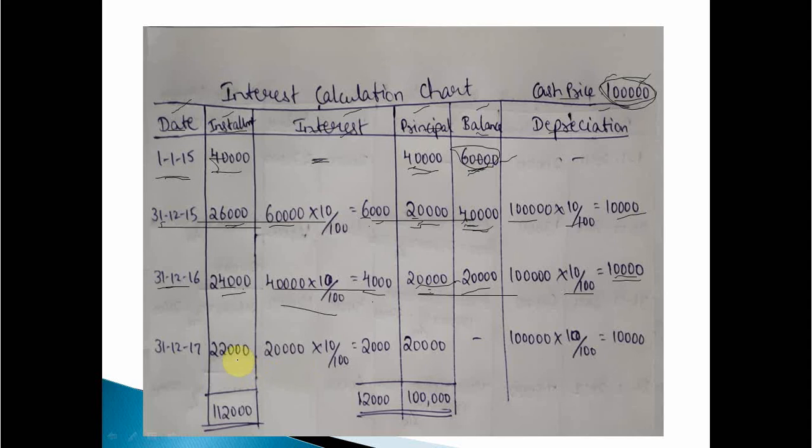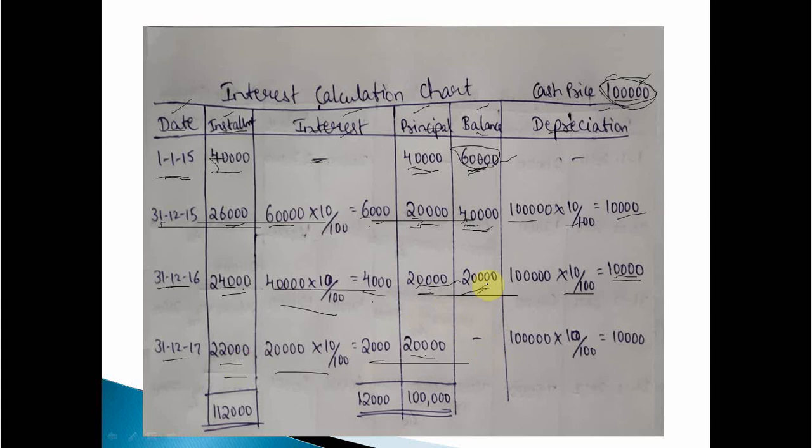Now the last installment is on 31/12/2017. Year by year we have to pay the installment. Here also the same thing, the principal is the same, 20,000. So what about interest? The balance remaining was 20,000. On 20,000, 10% interest is charged, that is 2,000. So interest plus principal gives the installment amount. The installment amount is 22,000. Clear?